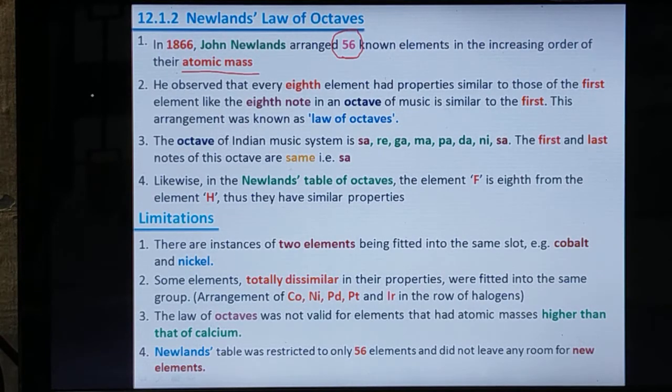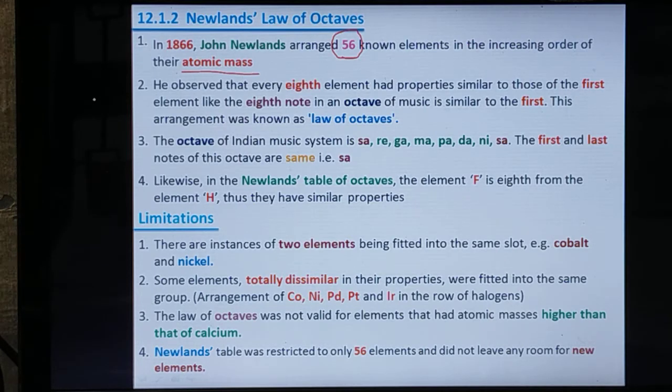In this method, he followed the concept of arranging the elements as 8 elements in a set, 8 elements as a group. When arranging the elements as 8 in a set, the eighth element has a similar property to the first element of the previous set.